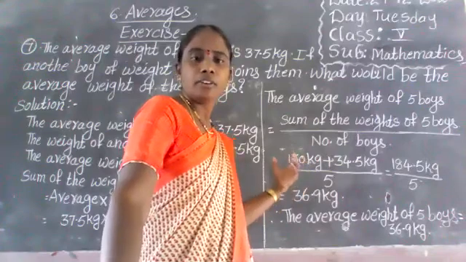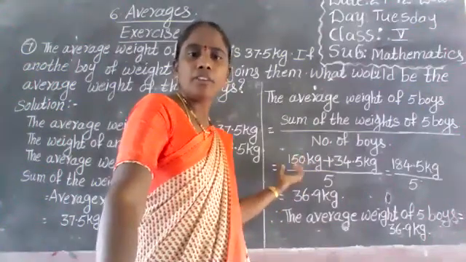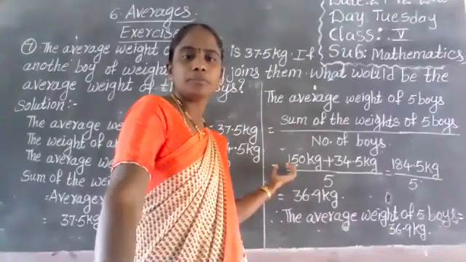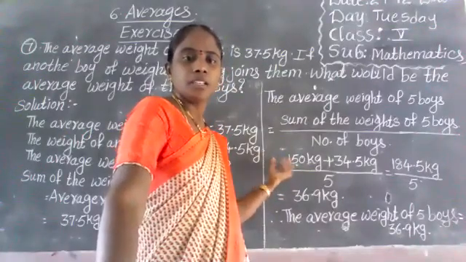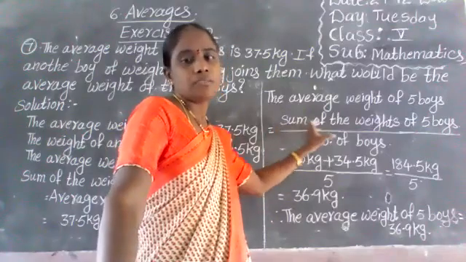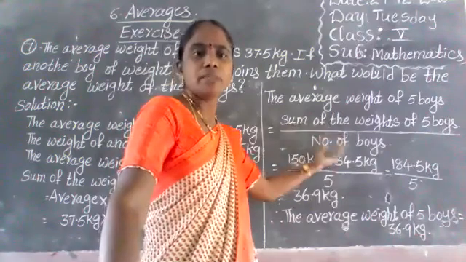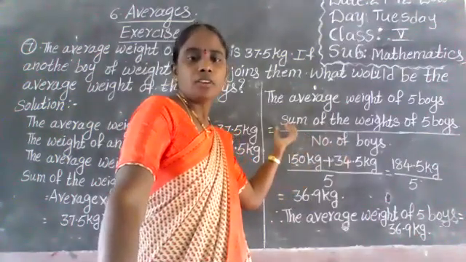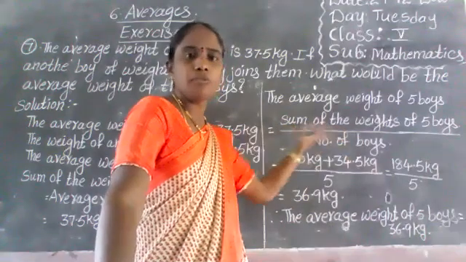Then we have to find the average. How can we find the average? It is the sum of the quantities by the number of quantities. Here the quantities are the weights of 5 boys.